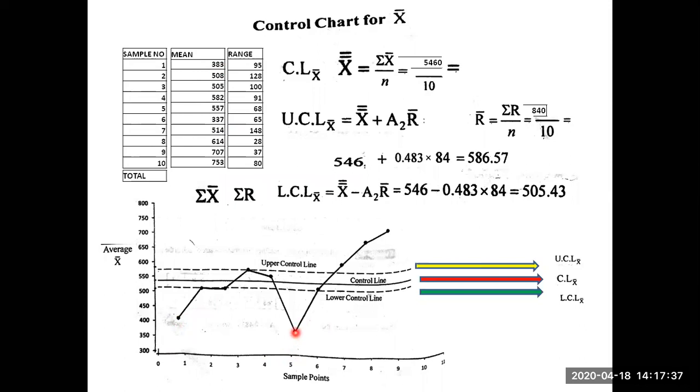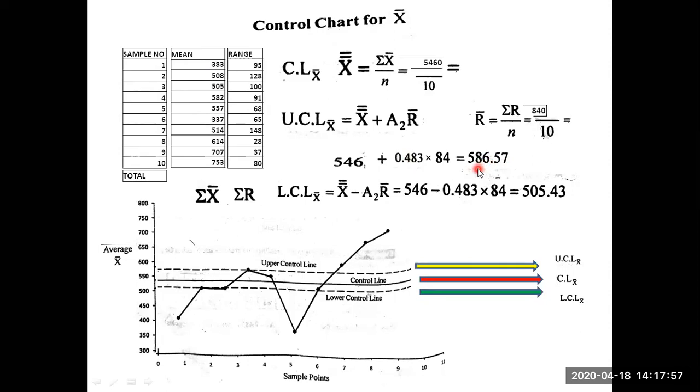This one, sample number maybe 6, sorry. Sample number 6. I didn't exactly draw the diagram, that's why. Sample number 6, if you look at 337, that means below the lower control line. Okay, so we will check the data.